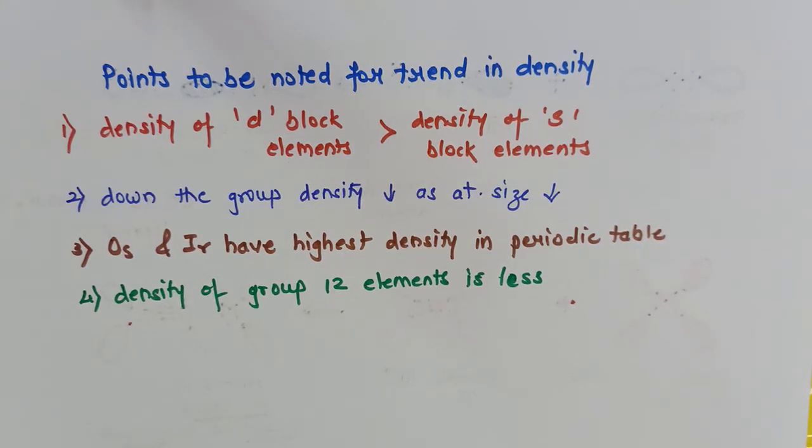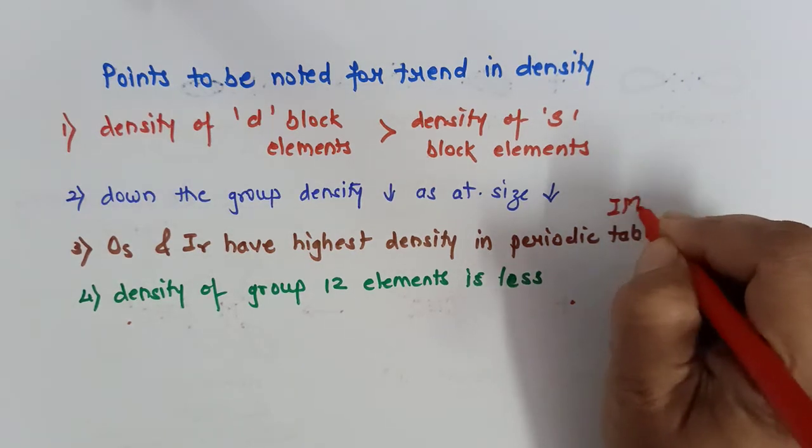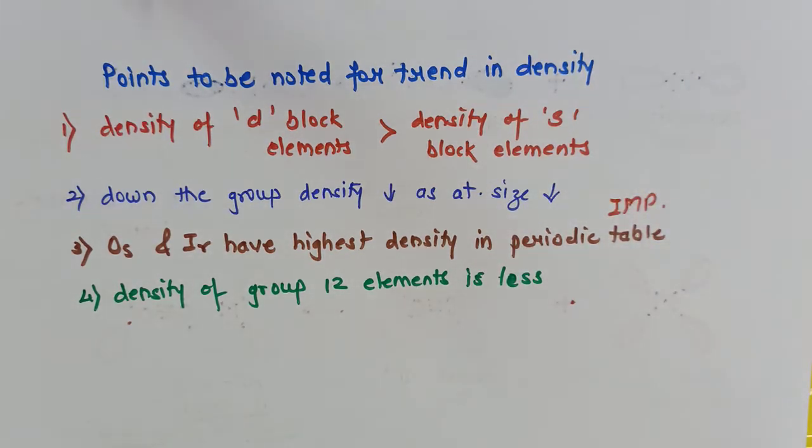So this is the summary of the density. Density of d block elements is greater than that of s block elements. Down the group density decreases. Osmium and iridium have the highest density in the periodic table. This I have already told you in my last video, and that's an important point. And density of group 12 elements is less due to more volume.